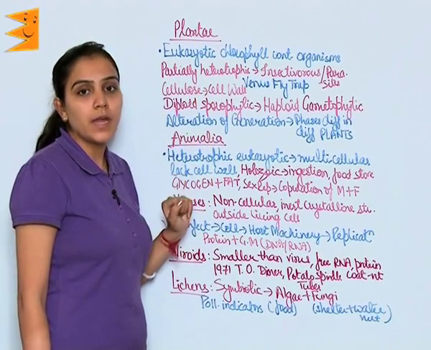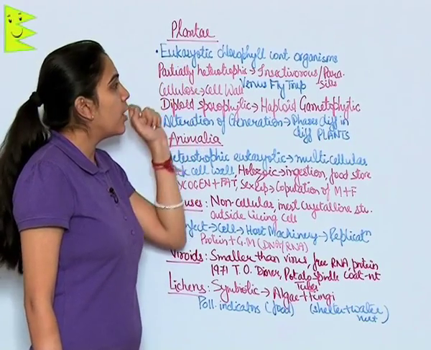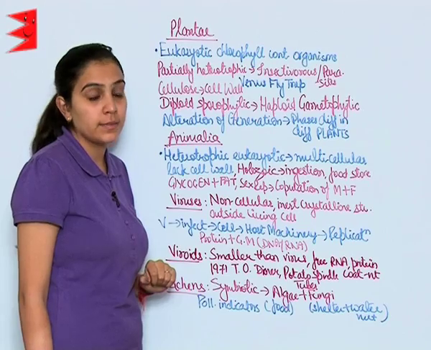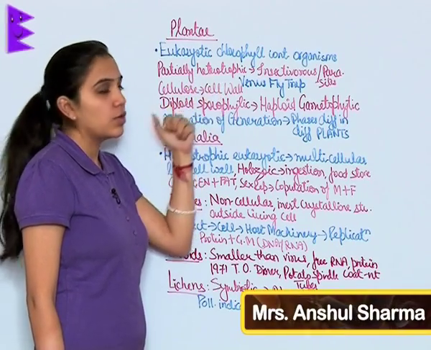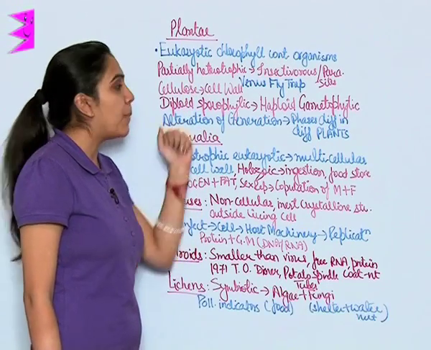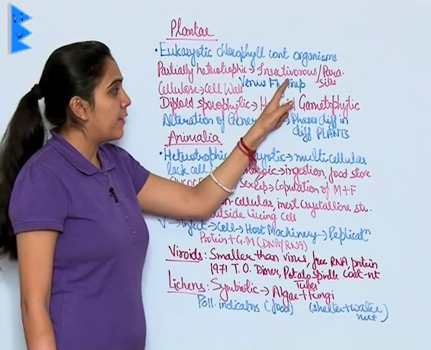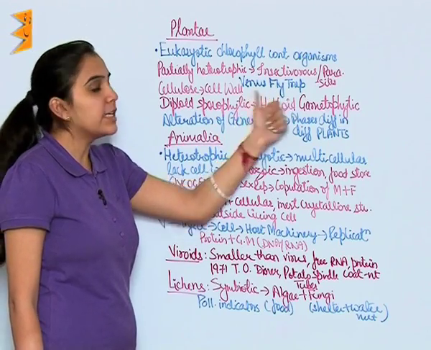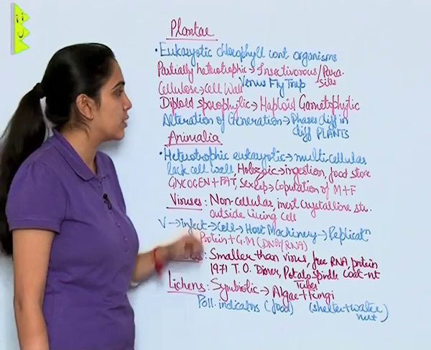Plantae. Kingdom Plantae consists of eukaryotic, chlorophyll-containing organisms, also known as plants. Certain plants or certain organisms in this kingdom can be partially heterotrophic, that is, insectivorous plants as well as parasites. Venus flytrap is a good example of an insectivorous plant.